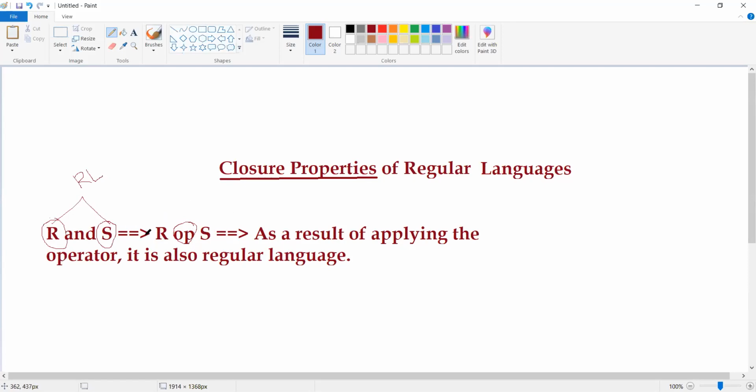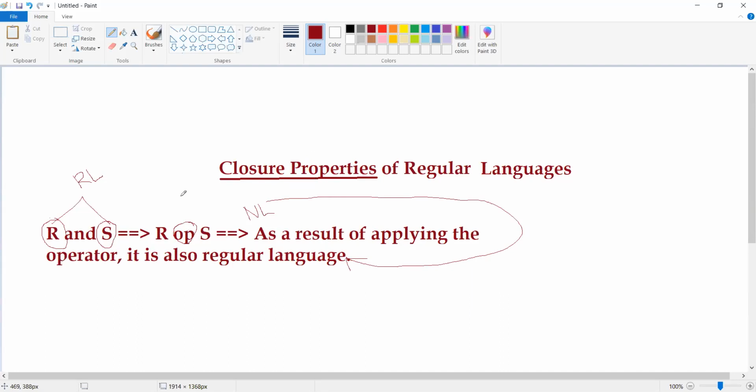Whatever new language I get as a result of applying the operator in between these two languages is also going to be a regular language. So this is what we mean by closure properties.